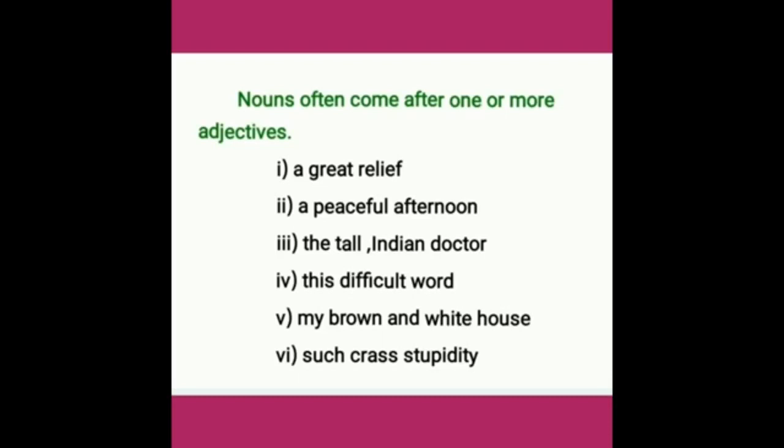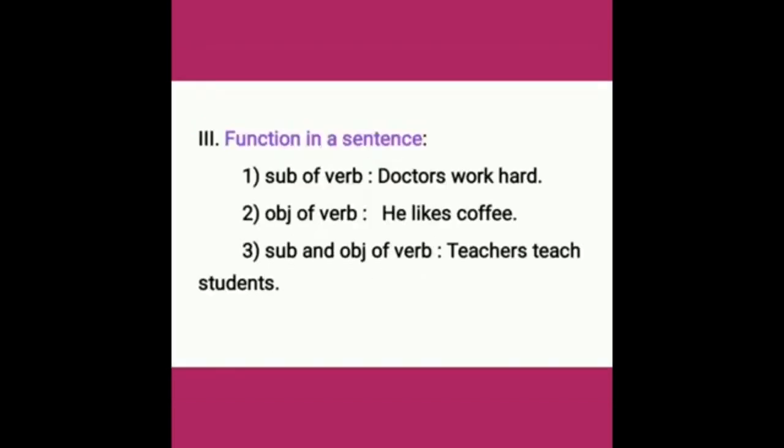Fourth one, this difficult word. Fifth one, my brown and white house. Sixth one, such crass stupidity. So nouns often come after one or more adjectives. Next way to recognize a noun: by its function. Nouns have certain functions in a sentence. As I told you already, a noun can play the role of subject, object, complement or adjective.